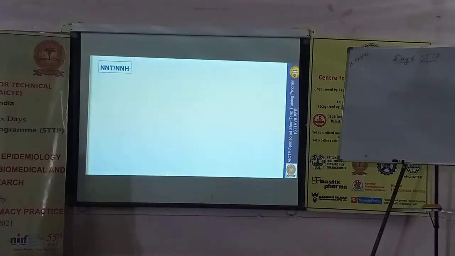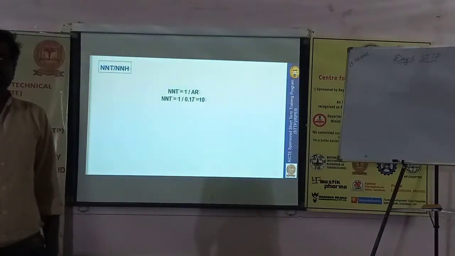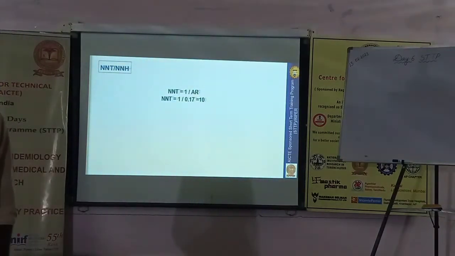The formula for number needed to treat or number needed to harm is very simple: 1 by attributable risk or absolute risk. We are going to get a value, 1 by 0.17 is equal to 10 members. Okay, these are the most common outcome measures or risk measures that we routinely come across in epidemiological statistics. These are the very basics.